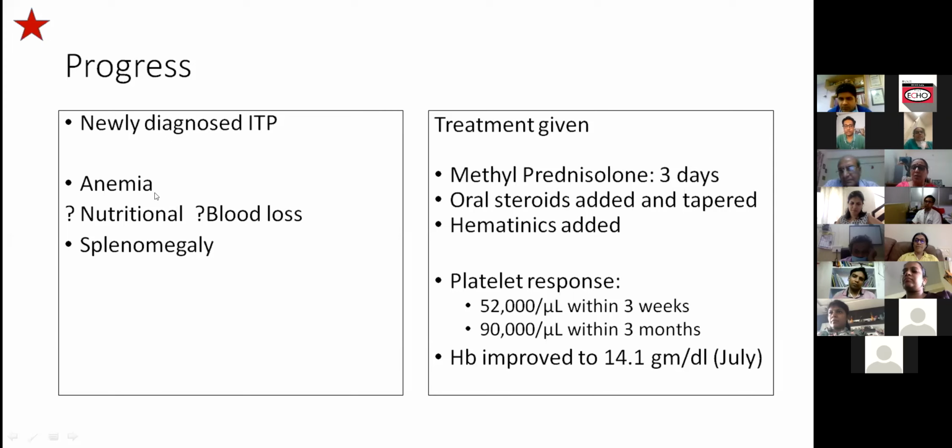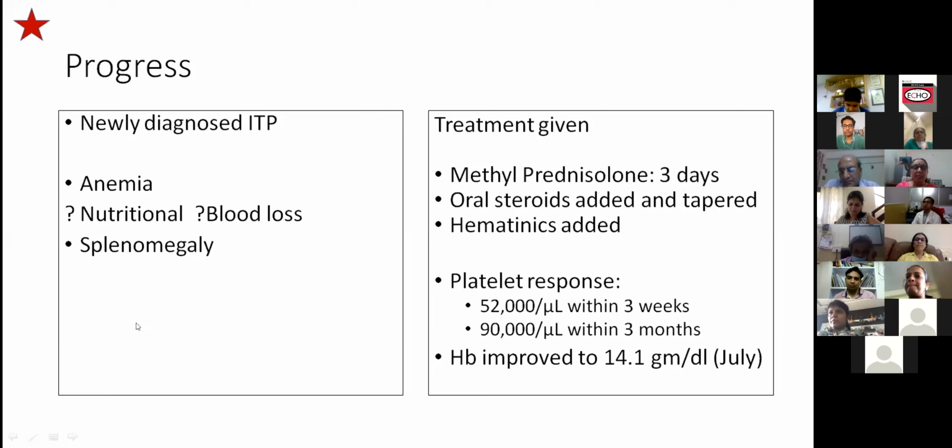The platelets of ITP are sticky. They're very, very sticky, and they really give you good plug formation despite being very low. So they do not bleed profusely even if the platelets are very low. But at the same time, in our country, we cannot really monitor the child as well. Parents do not have the time, and most of them are low socioeconomic strata. They will run around. So we don't want to take a chance. So we would treat below 10,000.